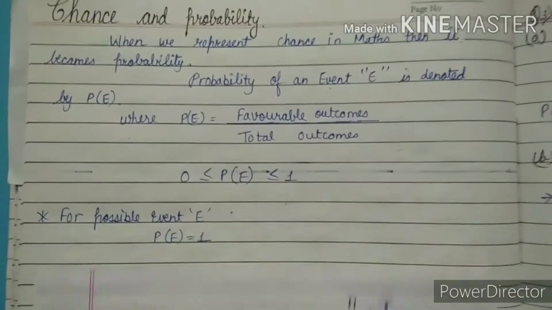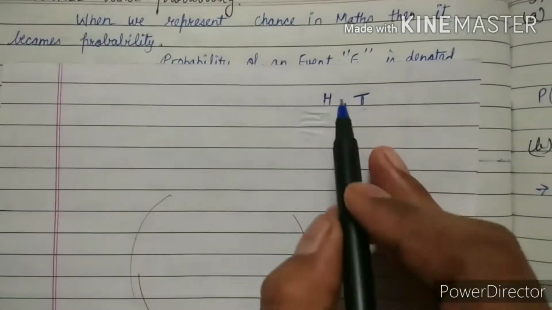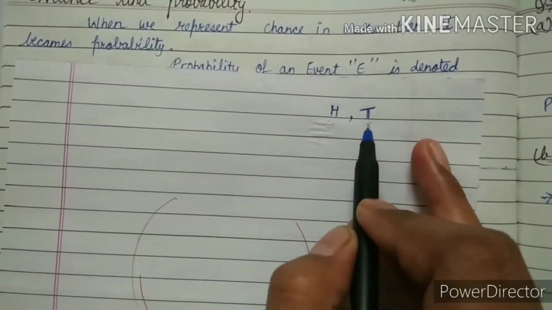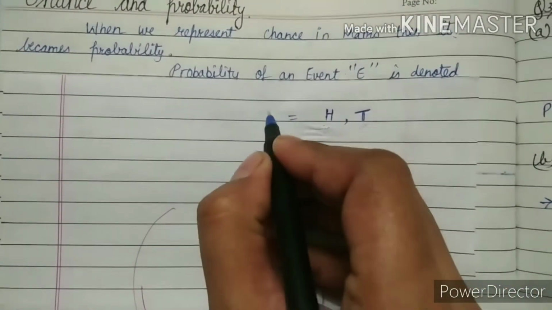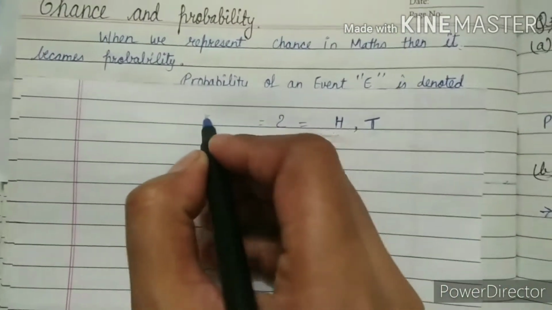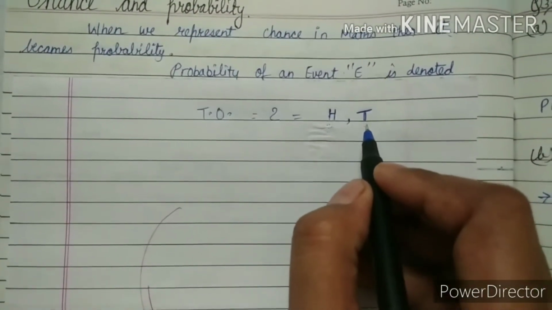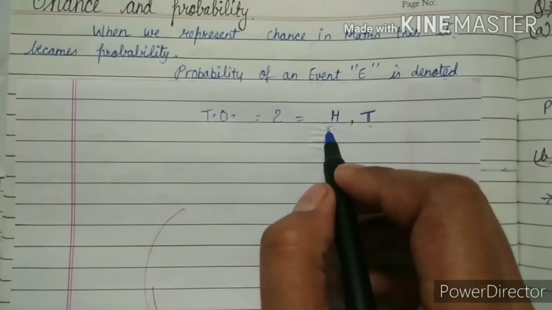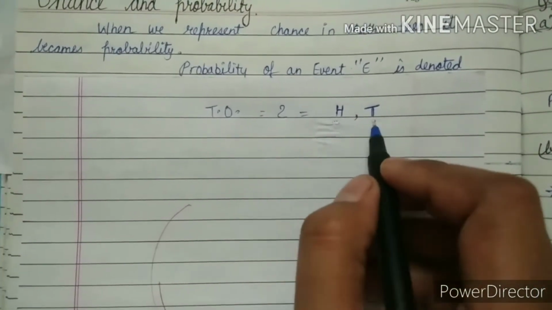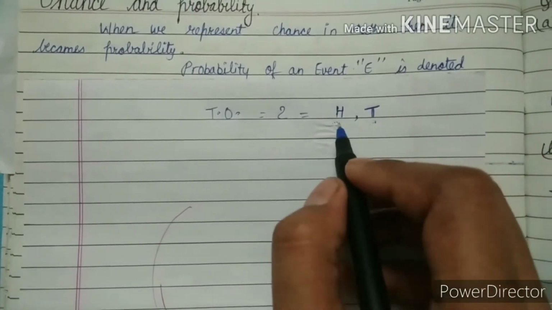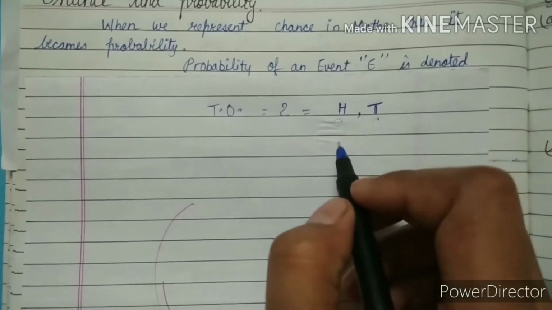Now as you can see, when we toss the coin, we have only head and tail, so that becomes 2. And 2 is the total outcomes, because out of head and tail we can't take anything else. Head or tail is only there. So out of head or tail, only one is the option.